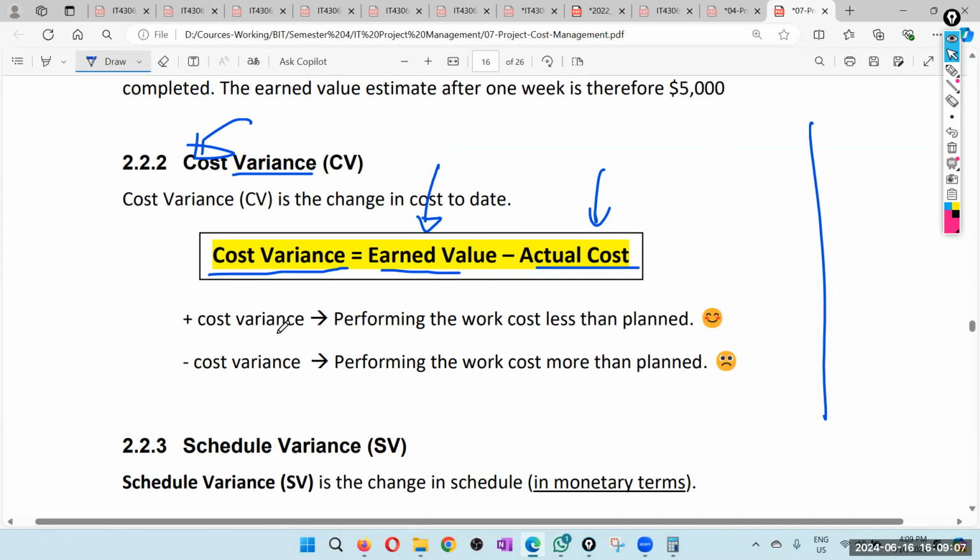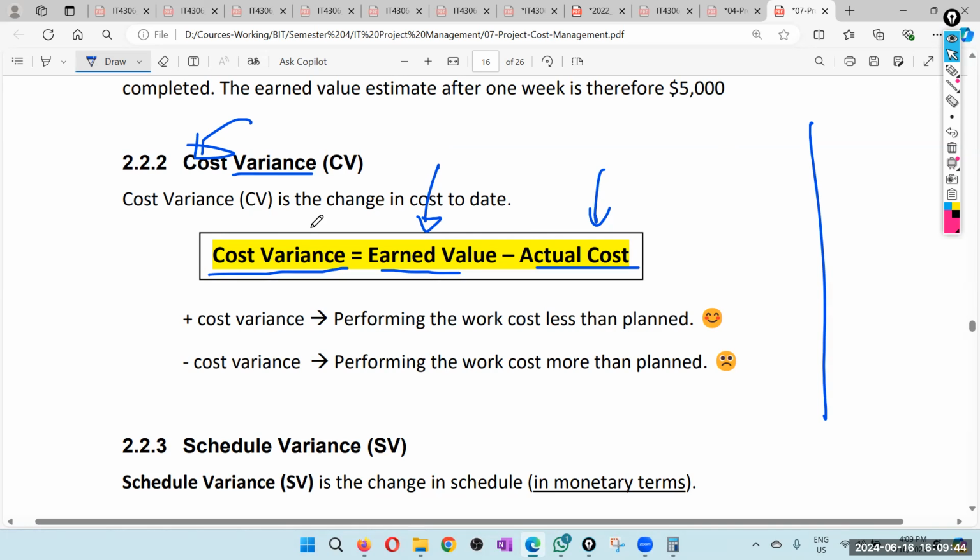So positive cost variance means good. That means we are doing better than what we planned cost wise. Cost wise, if cost variance is positive, the project is in a good mood, right? Because we have done more work than the actual cost happened so far. So positive cost variance is good.